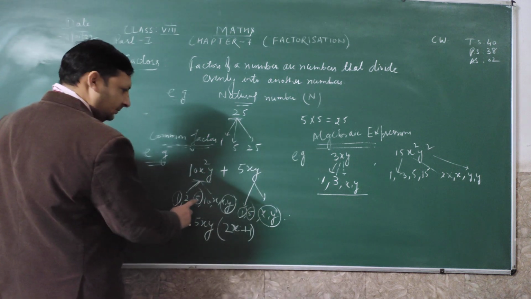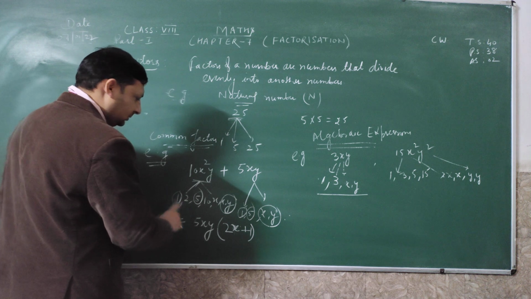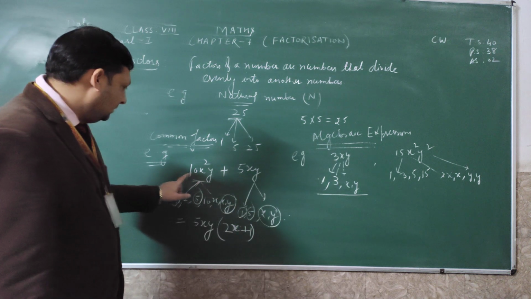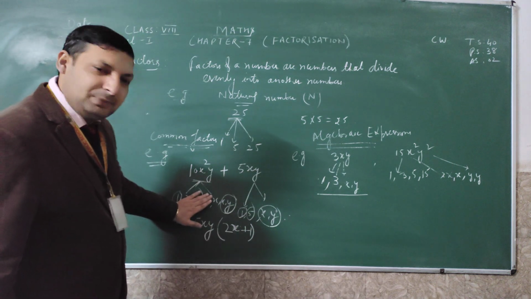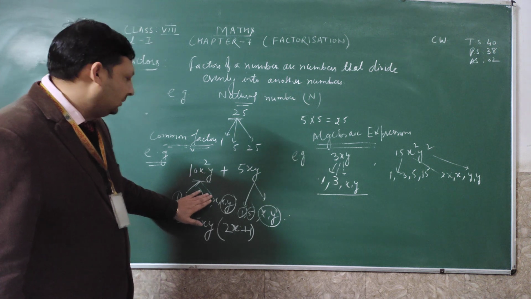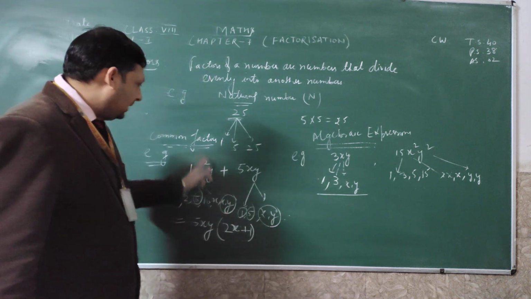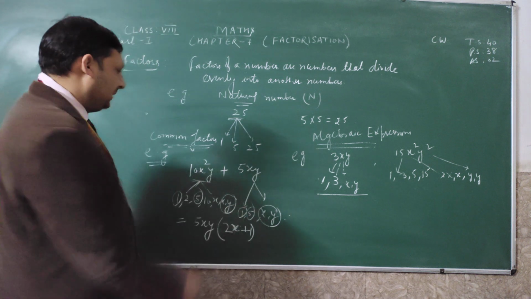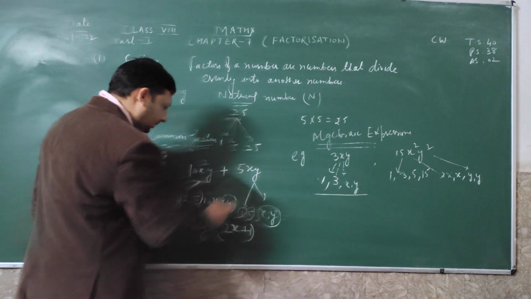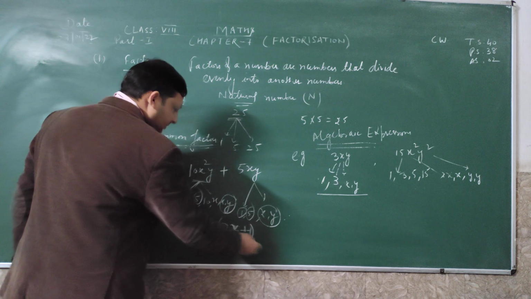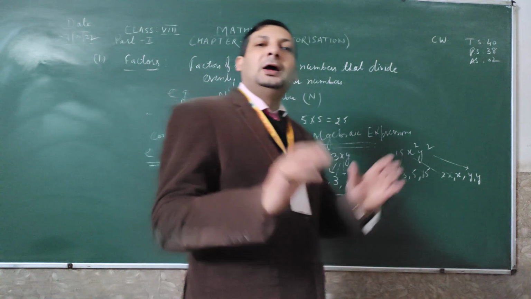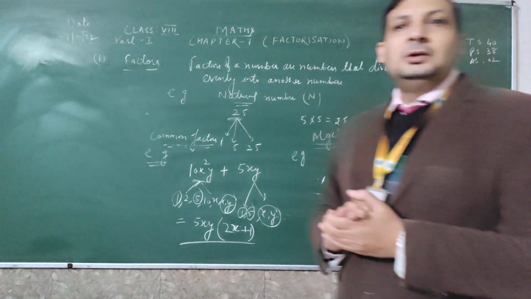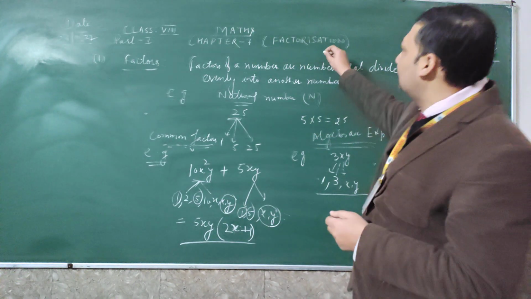5 we have taken from here, 5 that is coming in both, then xy coming in both, then what remains to make 10? We have to make 10. You see, 5 times 2 is 10. We will not take the number itself to write here because the highest number we have is 10. So what remains is 2, 5 times 2 is 10. Then we have taken the second term completely outside, so what remains is 1. So this is how to find the common factor of any algebraic expression. Now I hope you have understood how to find factors. Now we will proceed toward factorization.